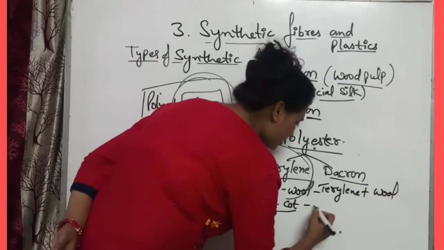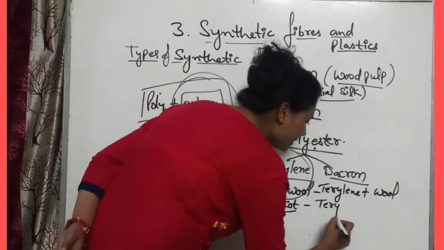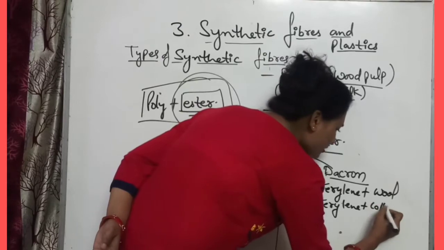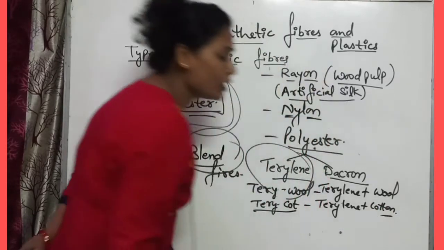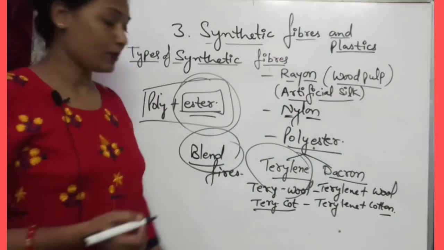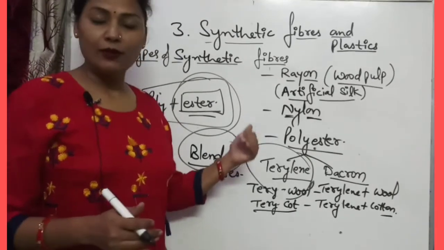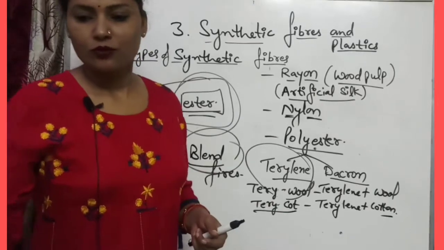Terracotton is formed by the blending of terylene plus cotton. So many other polyesters are also formed by blended fibers.